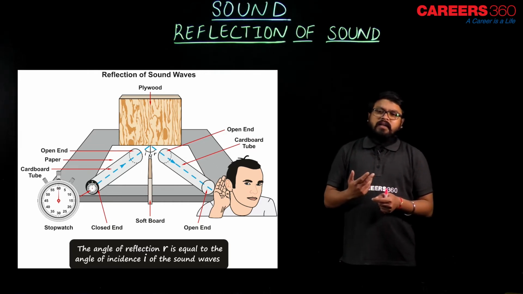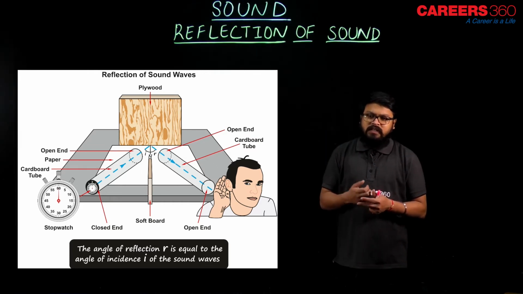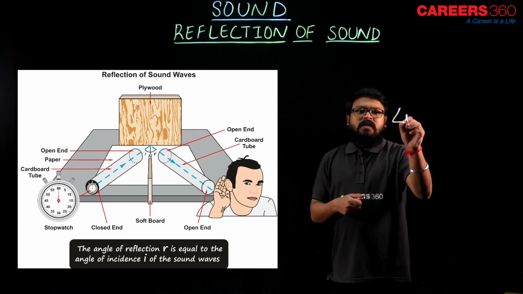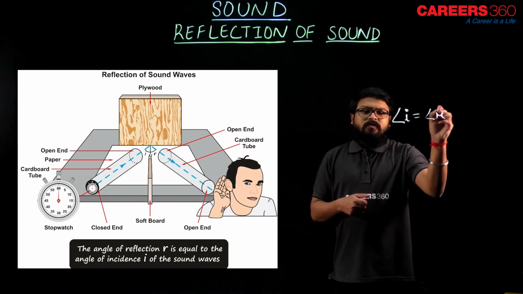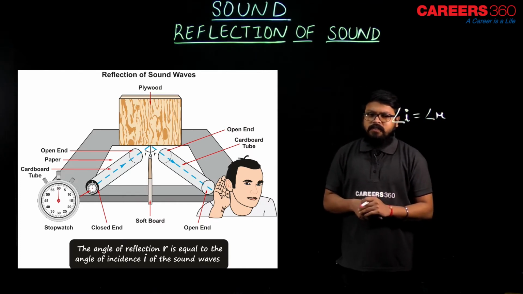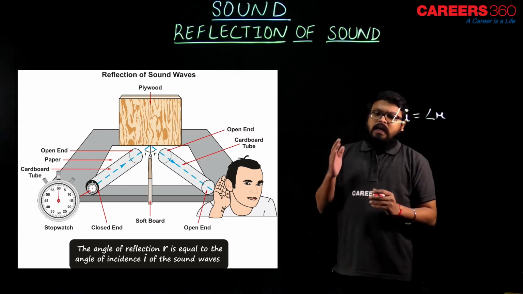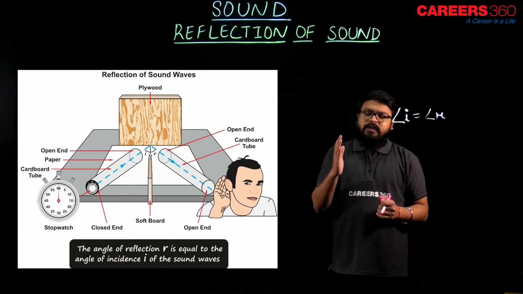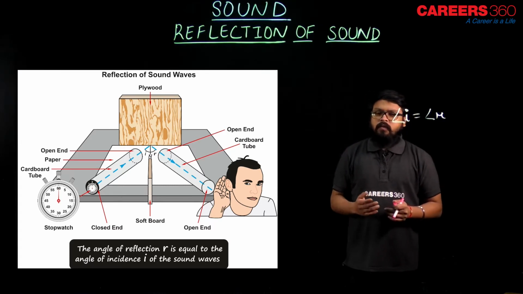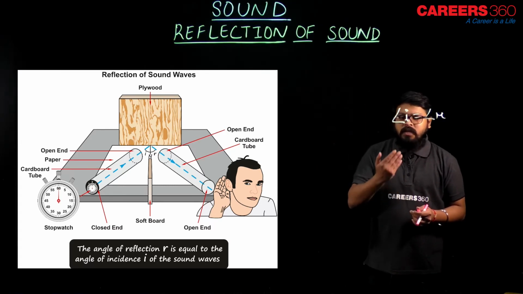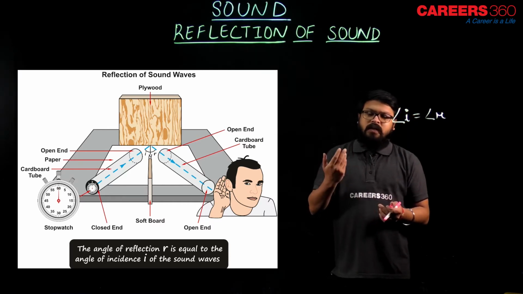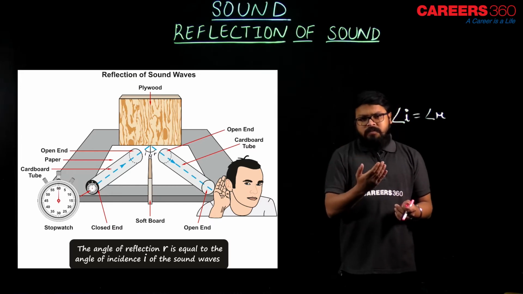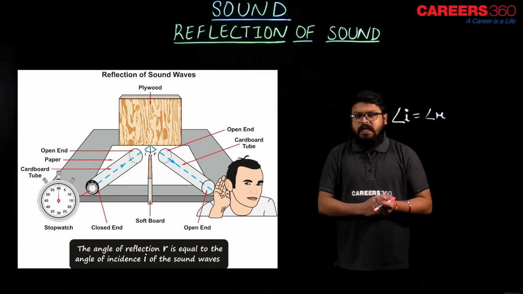After getting incident, the reflected sound wave makes the same angle, that is, the angle of reflection equals the angle of incidence, because in light, as we have already seen, the angle of incidence is equal to the angle of reflection. In the same way, the incident sound wave over here makes an angle i with the normal and is incident on the plywood, and after reflection from the plywood the reflected sound makes an angle r with the normal line, and that is being received by the human ear, as you can see.